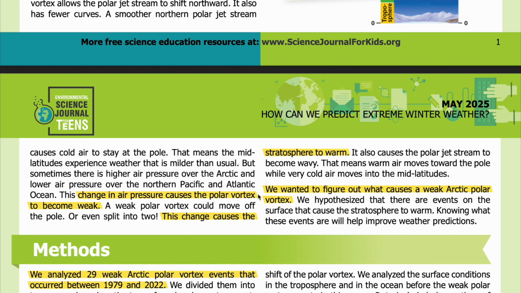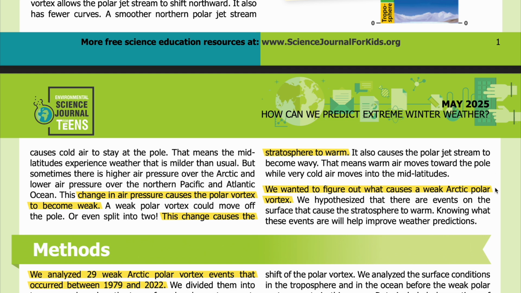This change in air pressure causes the polar vortex to become weak. A weak polar vortex could move off the pole, or even split into two. This change causes the stratosphere to warm. It also causes the polar jet stream to become wavy. That means warm air moves toward the pole while very cold air moves into the mid-latitudes.